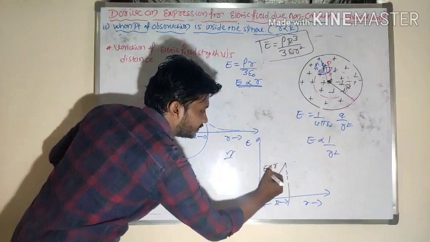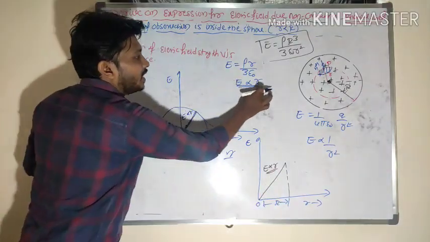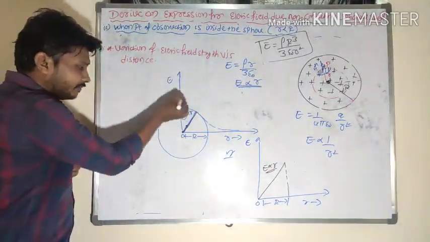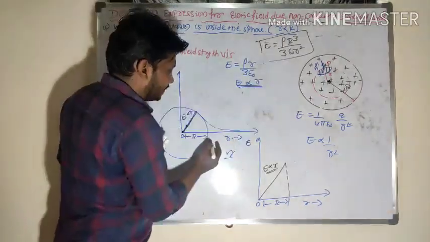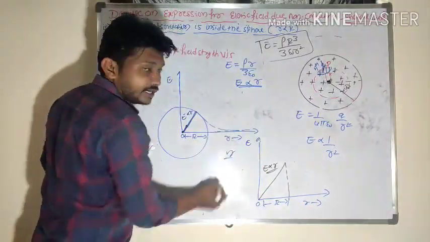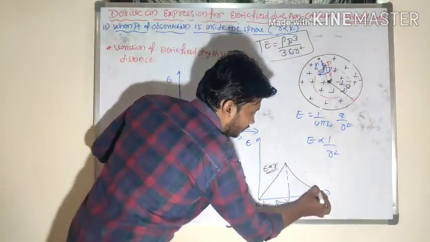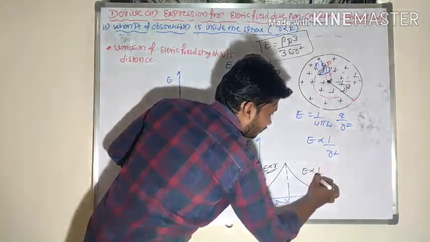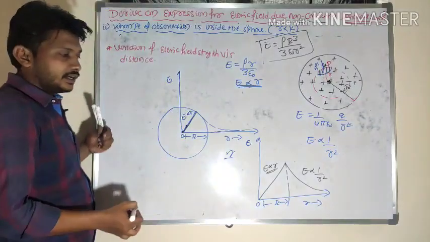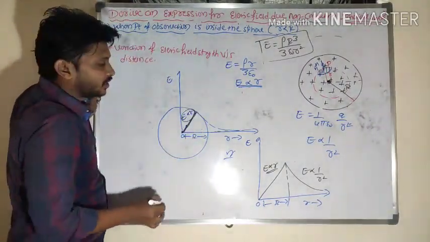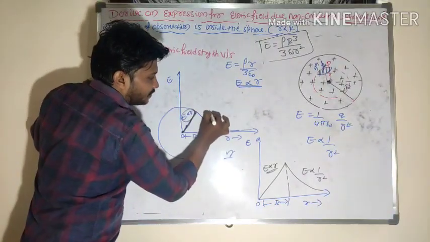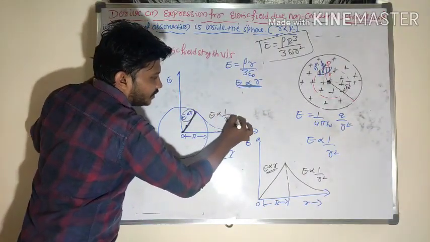Because the electric field strength is directly proportional to r. Outside the sphere its value goes on decreasing. Look here: from the center to the surface, E is directly proportional to r. From the surface to the outside, E is inversely proportional to r².